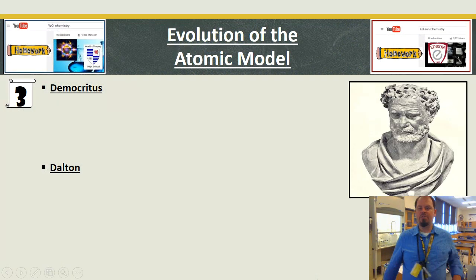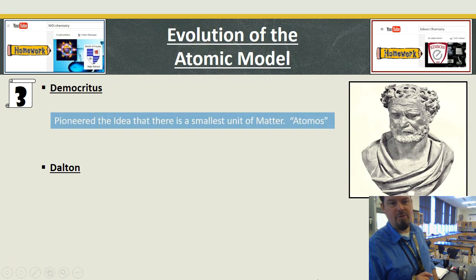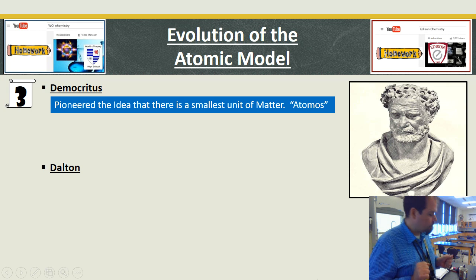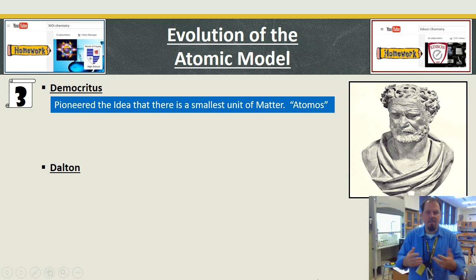So, first dude is Democritus, really old dude. We have a statue of that guy. He pioneered this idea of the smallest unit of matter, called it atomos, Greek for cannot be divided. I think he was a philosophy guy and he thought to himself, okay, if he has an apple and he cuts it in half, he'll have half an apple. And if he takes that half and cuts it in half, well, what happens when I get to the point where I can't split it down anymore?